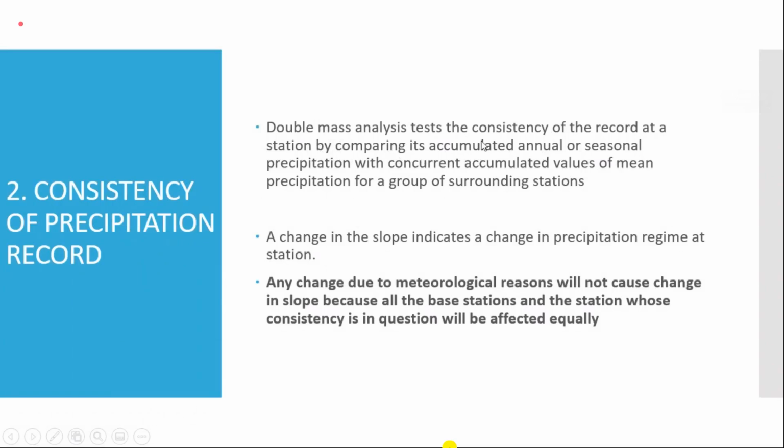It compares cumulative or accumulated annual or seasonal precipitation, whatever data we are using. Either it is annual precipitation or seasonal or daily, whatever data we have, we can apply a double mass curve. So it compares accumulated annual or seasonal precipitation with the concurrent accumulated value of mean precipitation for the same time period.